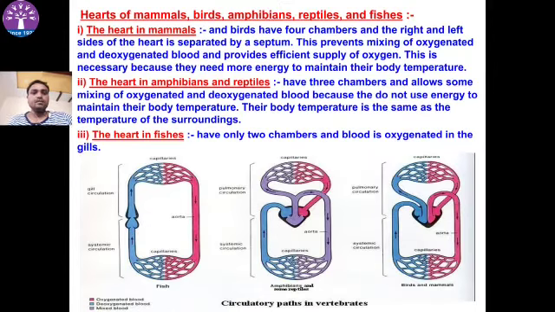Hearts of mammals, birds, amphibians, reptiles and fishes. The heart in mammals has 4 chambers. The heart in amphibians and reptiles has 3 chambers, which allows some mixing of oxygenated and deoxygenated blood because they do not use energy to maintain their body temperature. The heart in fishes has only 2 chambers and blood is oxygenated in the gills.